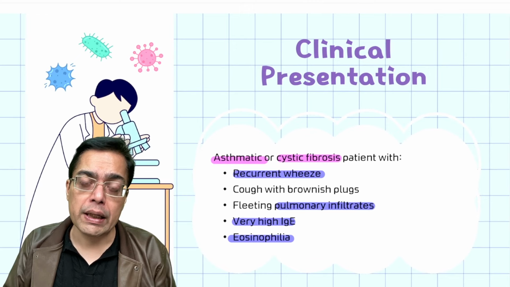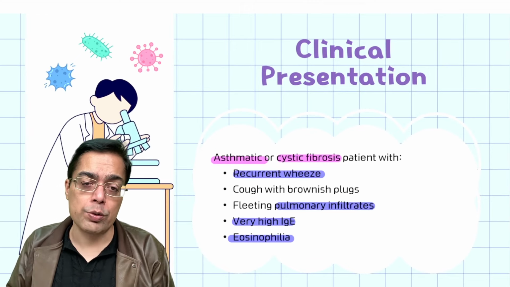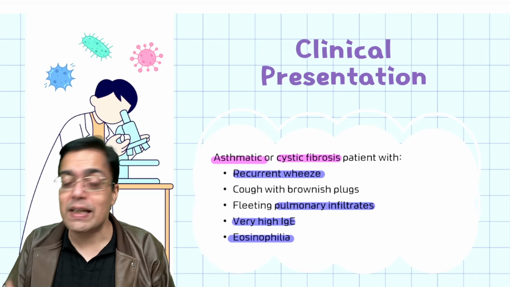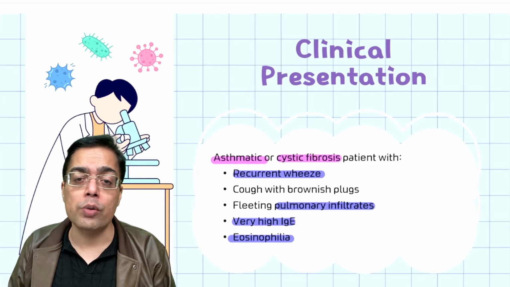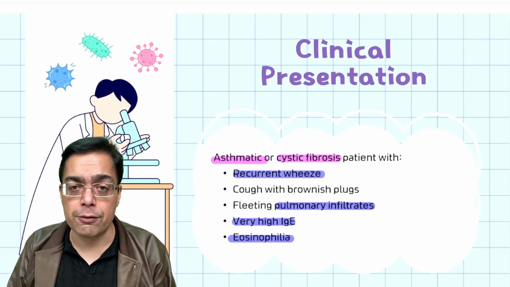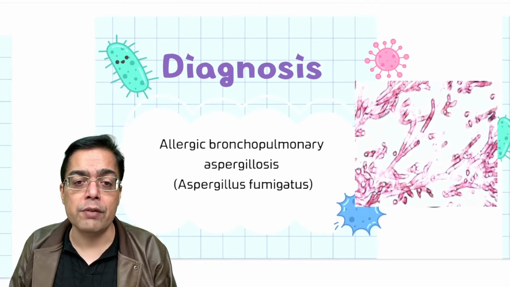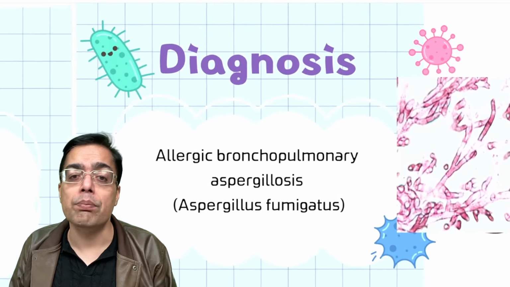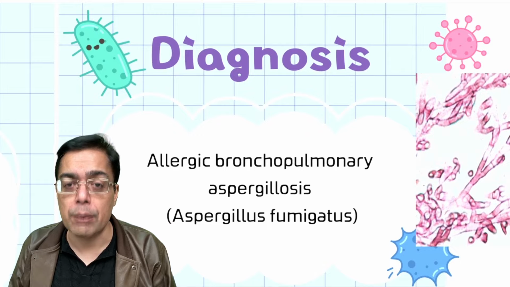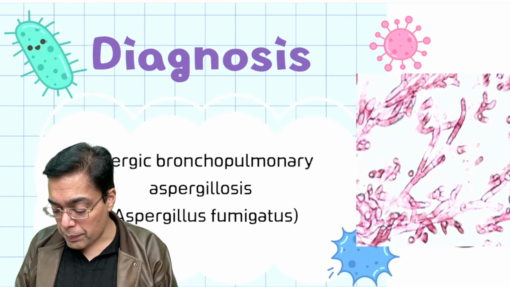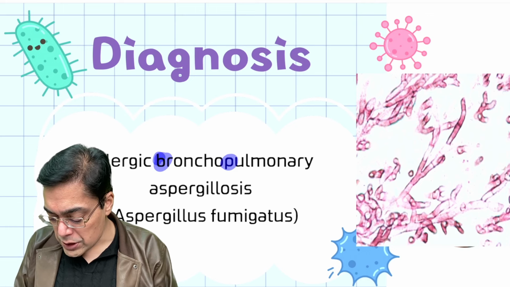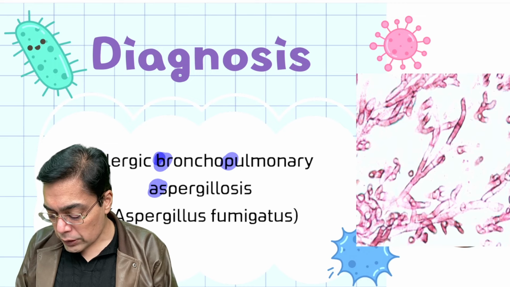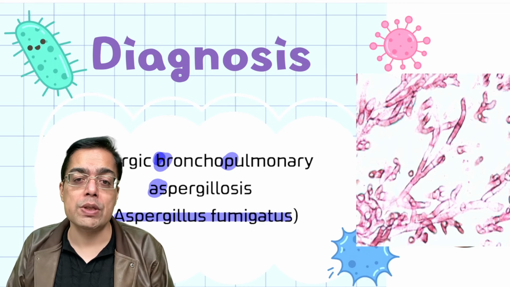In an asthmatic individual, in a patient who's going to be having cystic fibrosis, whenever we're going to be talking about wheezing in particular and fungal infection, you must think in terms of a fungus which is going to be having the presence of the acute angle hyphae. And may I just remind you of this particular fact, we are talking about something called as allergic bronchopulmonary aspergillosis, ABPA. The causative fungus over here happens to be Aspergillus fumigatus.